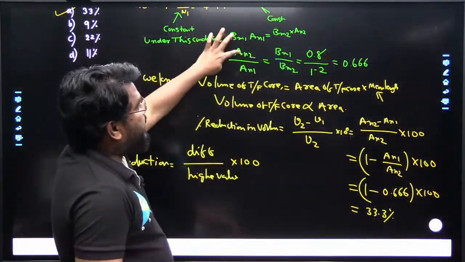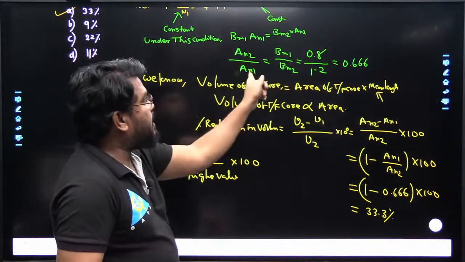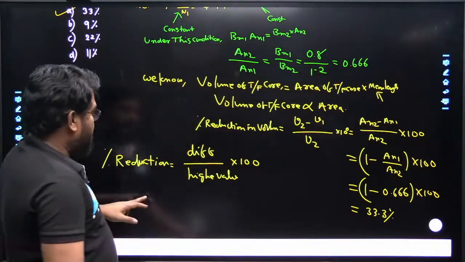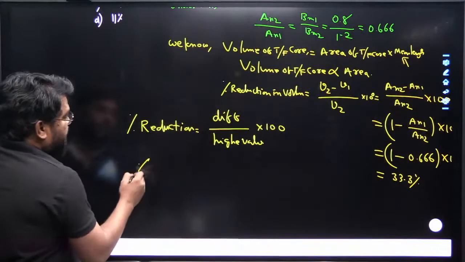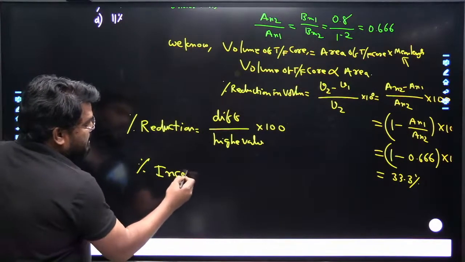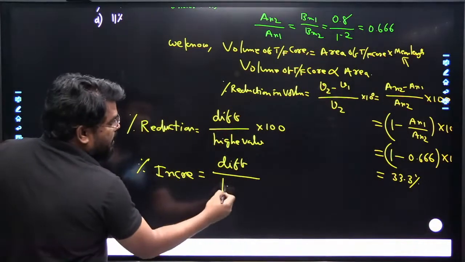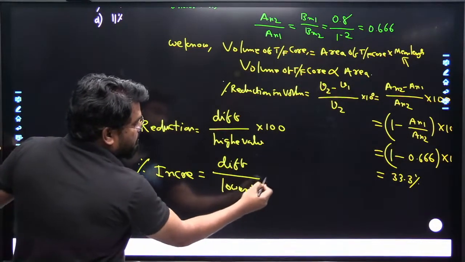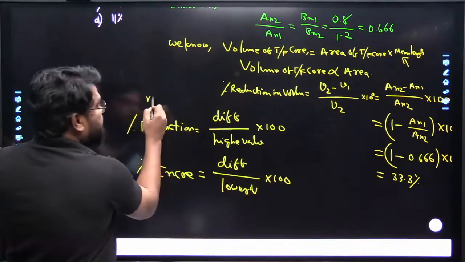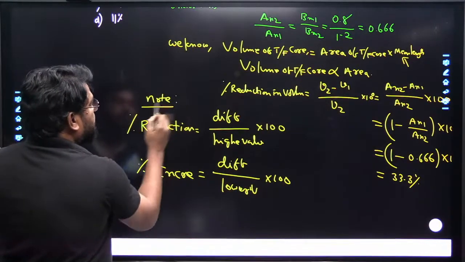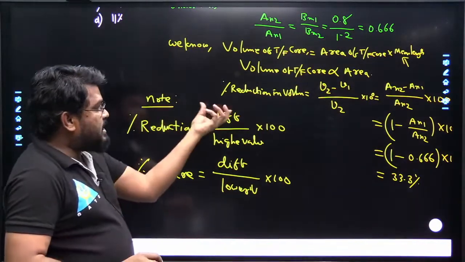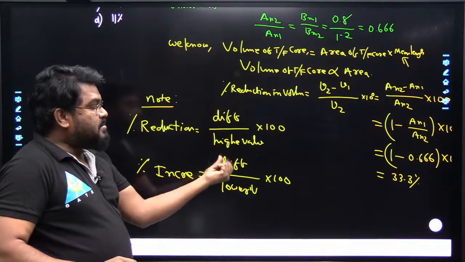See, AN2 is more as compared to AN1. Suppose percentage increment is asked, that is the difference divided by the lower value, multiplied by 100.